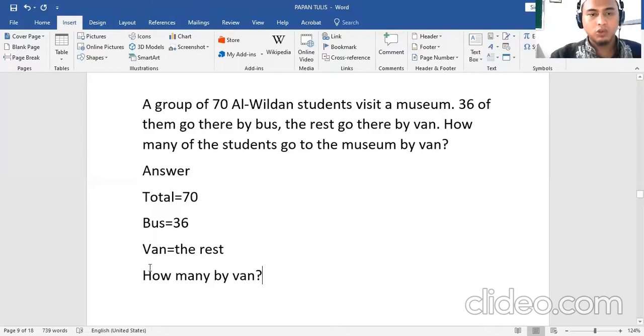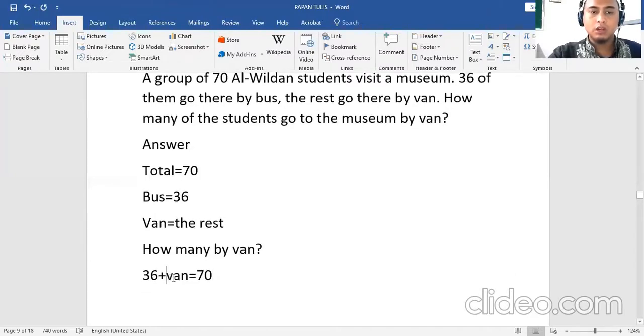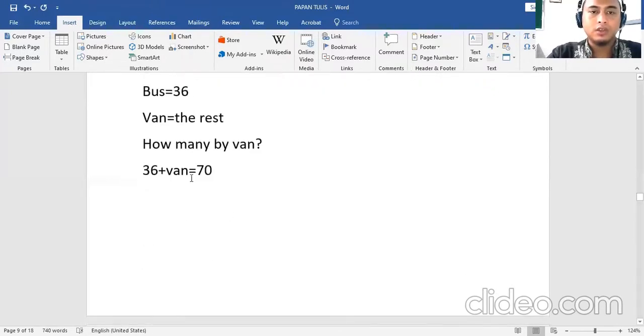How can we know? The total is all together. How can we know how many students go by van? It's easy. We can see 70 minus 36. It will be what number?